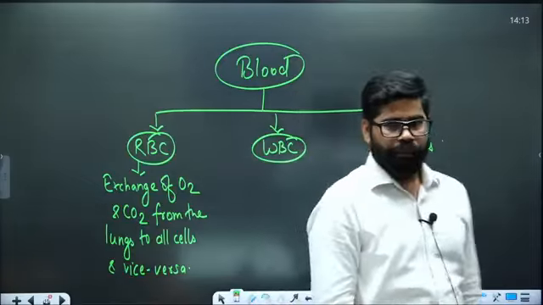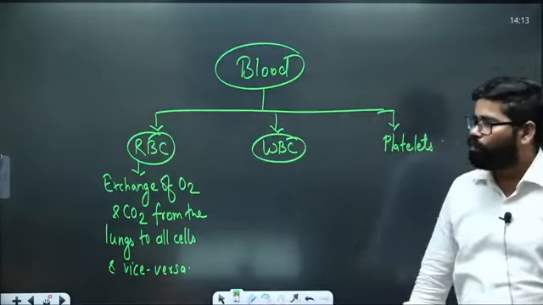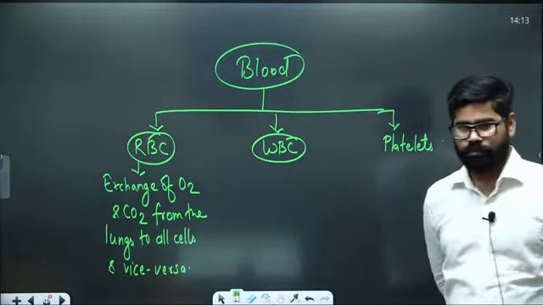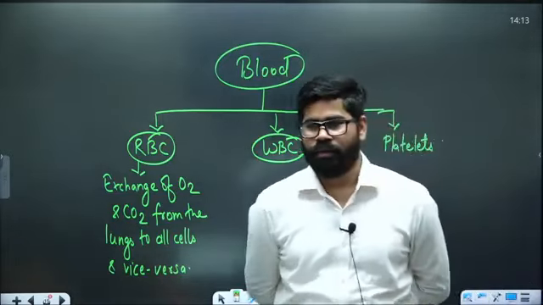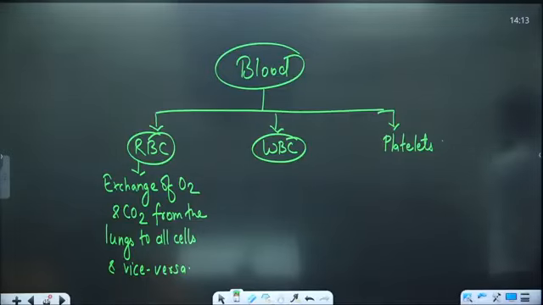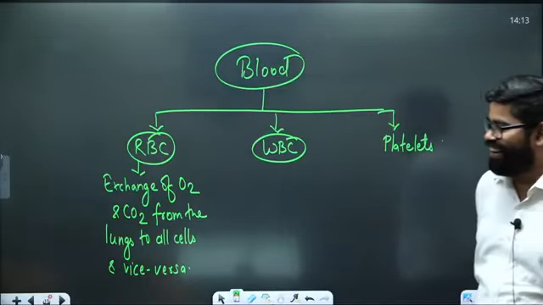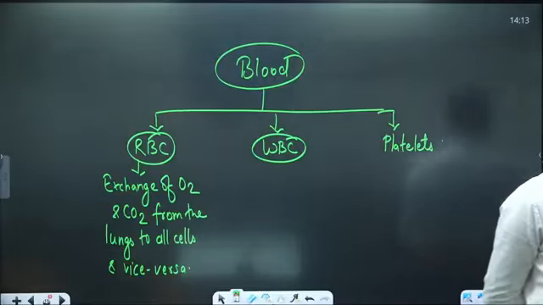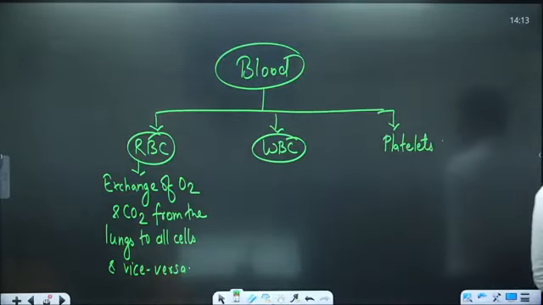But there is one such part of the body which is not getting the supply of RBC. Which one? Heart. No, heart is getting it. If you don't have blood in the heart, the heart is getting it. Okay.